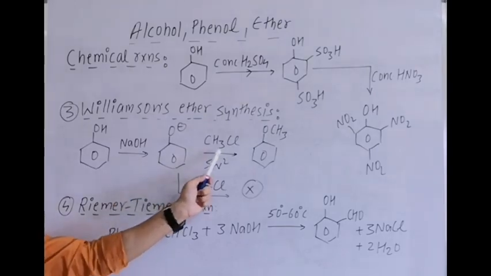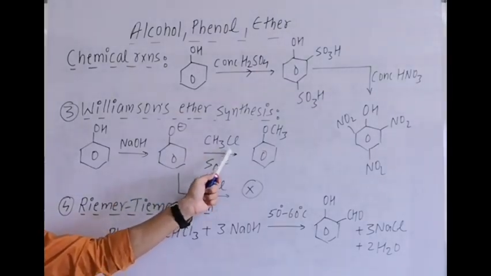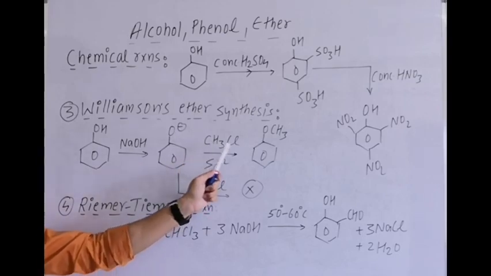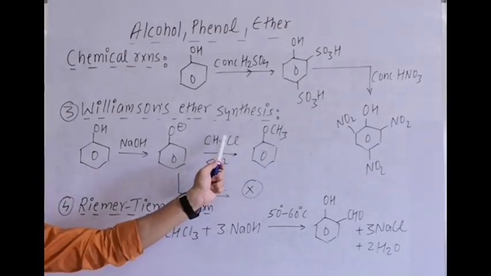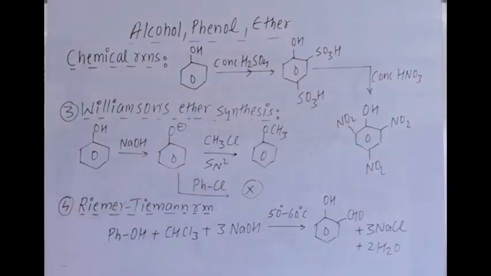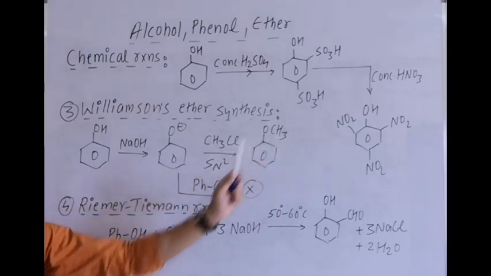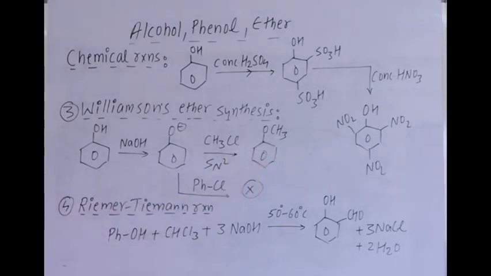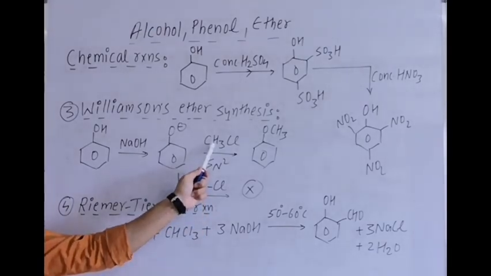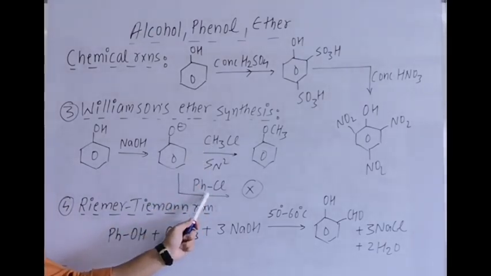If we treat it with an alkyl halide, preferably primary, then yields are good. With CH3Cl, an SN2 reaction takes place, Cl minus leaves and O minus attacks from the backside, we get OCH3, that is, anisole is formed. Similarly, if I write here PhCl, here we are taking methyl chloride, it is chlorobenzene.